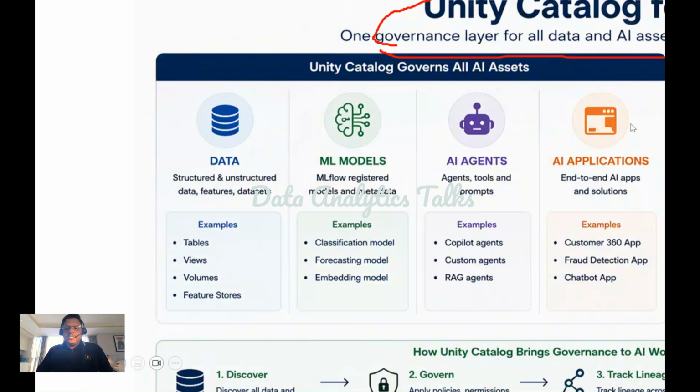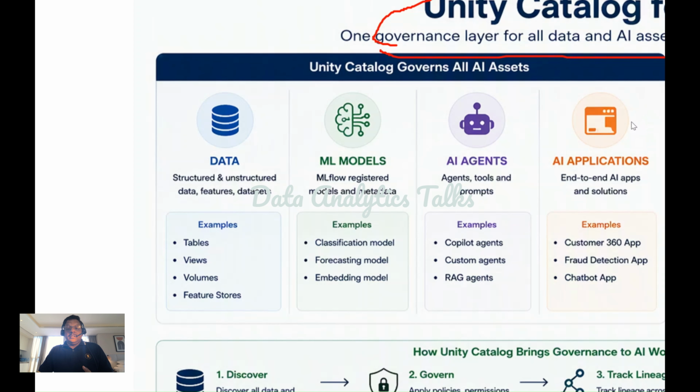So the first category is data. What is included in the data? The tables, views, volumes, feature stores. And if you look at the data, you can see there are structured and unstructured datasets. So these are the foundational assets used for analytics, machine learning, and AI applications. Without trusted and governed data, successful AI initiatives are impossible in any organization. So Unity Catalog governs data. Okay, that is the primary.